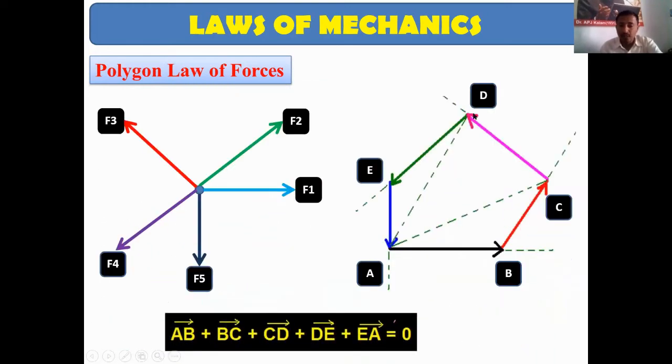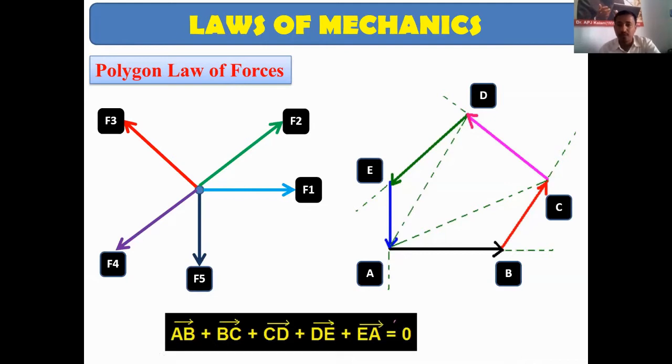So here you can see, if you add the summation of all the forces, the summation of forces will be equal to 0. AB plus BC plus CD plus DE plus AE, all the forces, that is F1 plus F2 plus F3 plus F4 plus F5. If you add all the forces, the summation should be equal to 0. So if the summation is 0, then only we say that the body is in equilibrium condition.